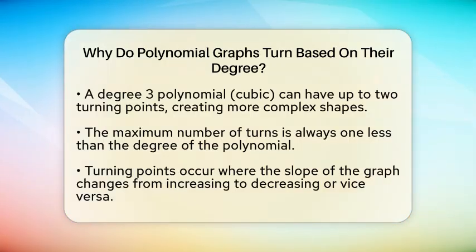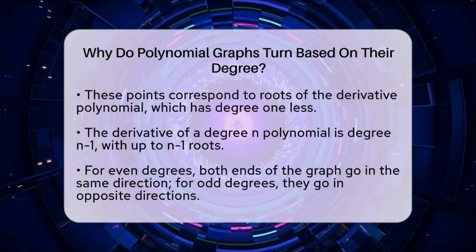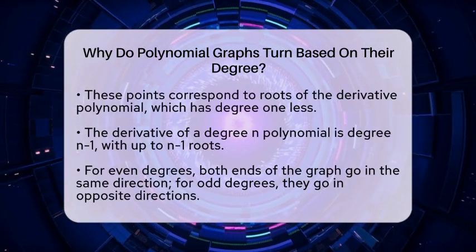As the degree increases, the maximum number of turns also increases, but it can never be more than 1 less than the degree itself. These turning points happen where the slope of the graph changes from increasing to decreasing or vice versa. Mathematically, each turning point corresponds to a root of the derivative of the polynomial, which is a new polynomial with degree 1 less. Since the derivative of a degree n polynomial is degree n-1, it can have up to n-1 real roots, which are the potential spots where the original graph turns.